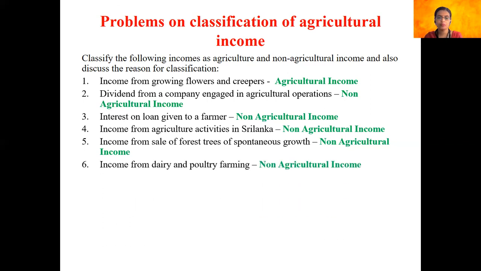Next, we have income from dairy and poultry farming. Again, this would be considered as non-agriculture in nature because here again we are not cultivating anything. It is not a pure agricultural operation.